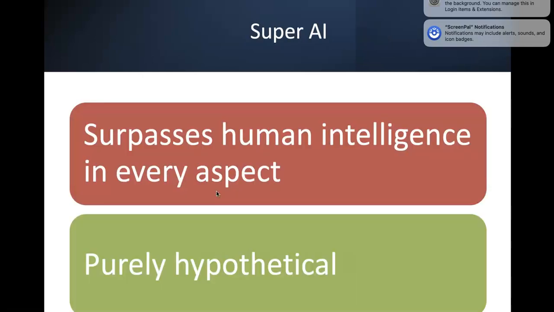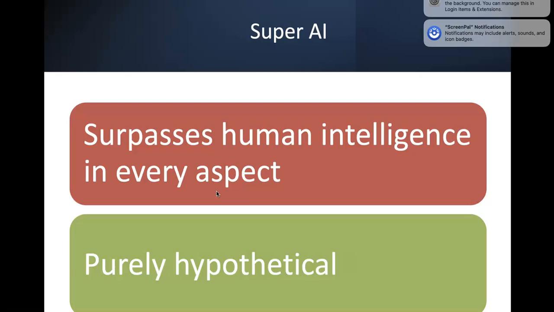Okay, next thing is super AI. It surpasses human intelligence in every aspect, and it is purely hypothetical because we have just landed into AI, that is weak AI, and then there will be strong AI, and then there will be super AI which is coming up.